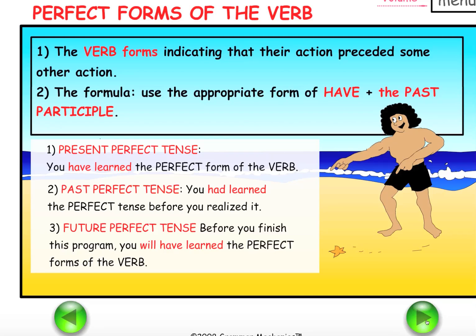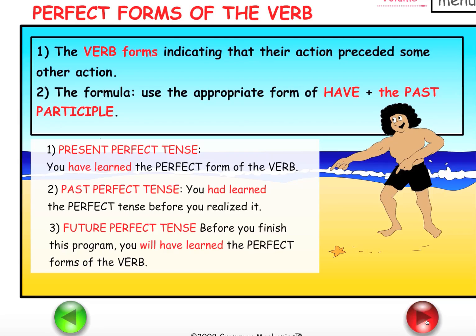You notice that you use the past tense of have, had, plus the same past participle. The future perfect tense, before you finish this program, you will have learned the perfect forms of the verb. In this formula, you use will plus have and the past participle.